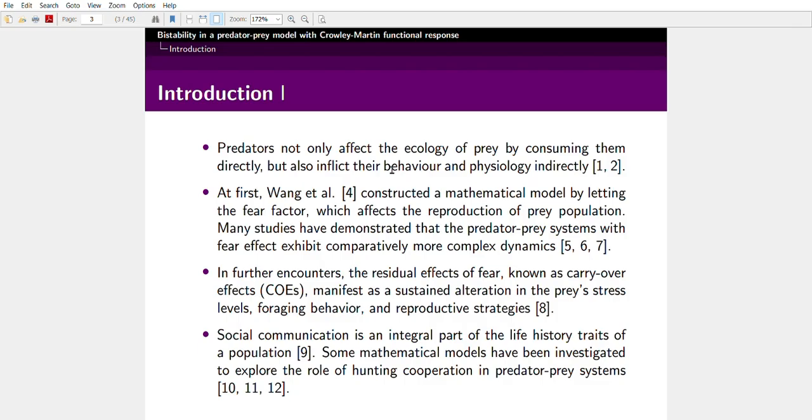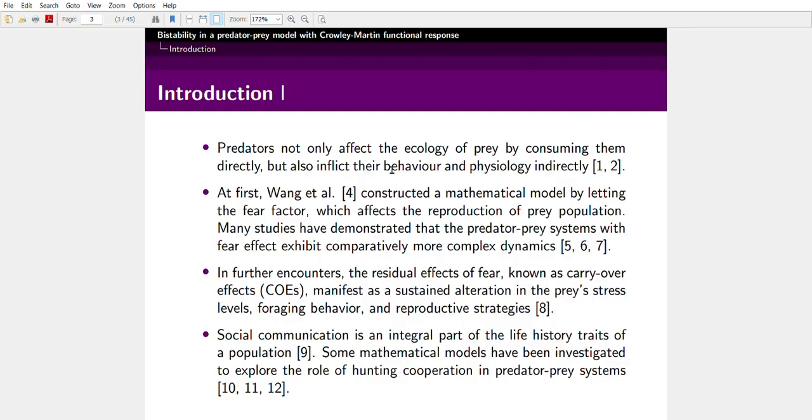Predators not only affect the ecology of prey by consuming them directly, but also inflict their behavior and physiology indirectly. At first, Wang et al. constructed a mathematical model by letting the fear factor affect the reproduction of the prey population. After that, many studies have demonstrated that predator prey systems with fear effect exhibit comparatively more complex dynamics. In further encounters, the residual effects of fear, known as carryover effects, manifest as a sustained alteration in the prey's stress level, foraging behavior, and reproductive strategies.